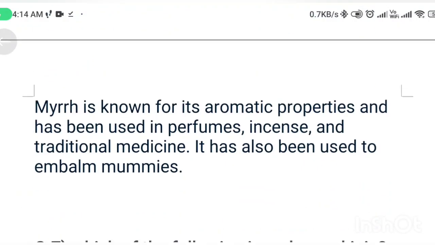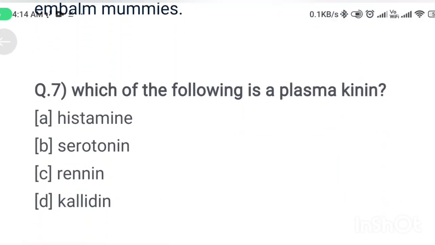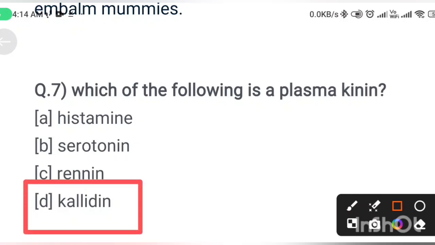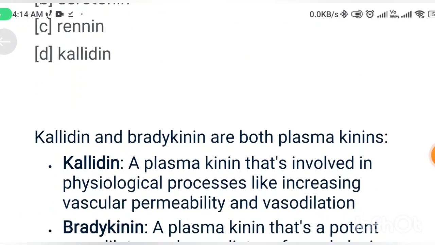Next question. Which of the following is a plasma kinin? Option A histamine, option B serotonin, option C renin, option D kallidin. Correct answer is option D, kallidin. Kallidin and bradykinin are both plasma kinins.